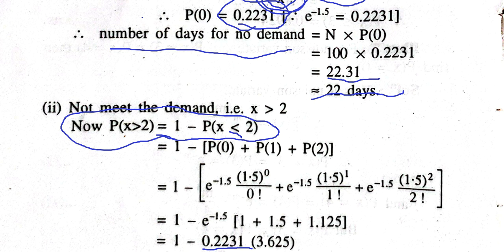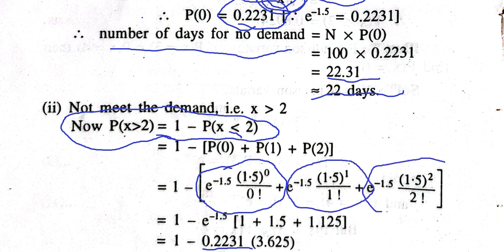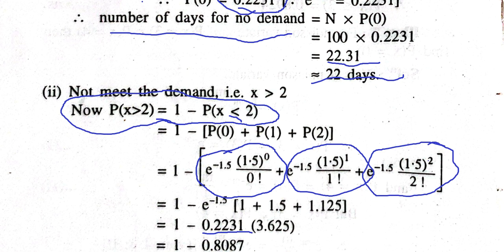So he will not meet the demand if this occurs. Now, 1 minus the probability of x less than or equal to 2 will be P0 plus P1 plus P2. Using the probability function of the Poisson distribution, for x equal to 0 I will get this, for x equal to 1 I will get this, for x equal to 2 I will get this.